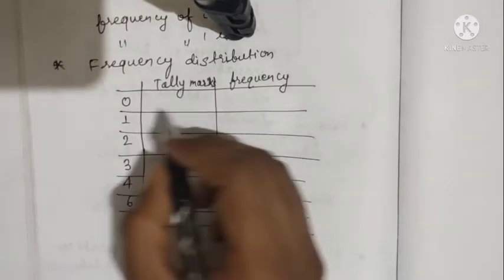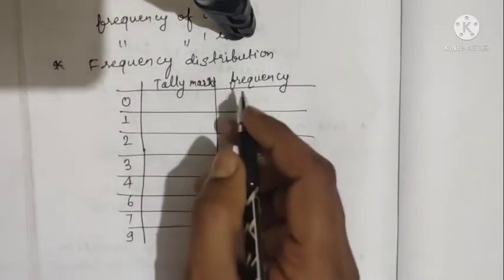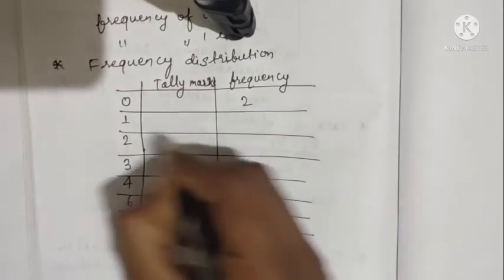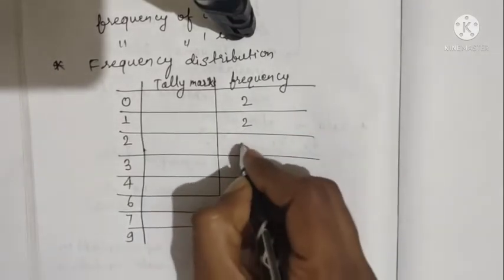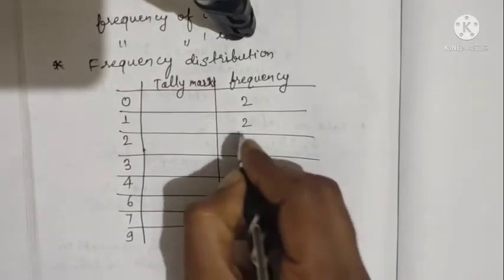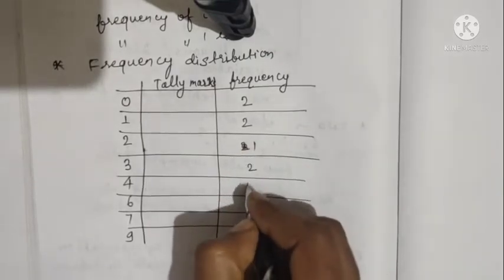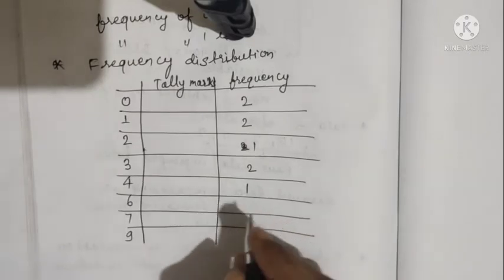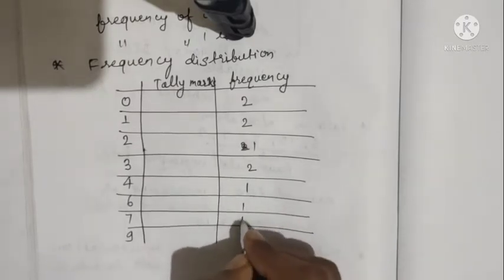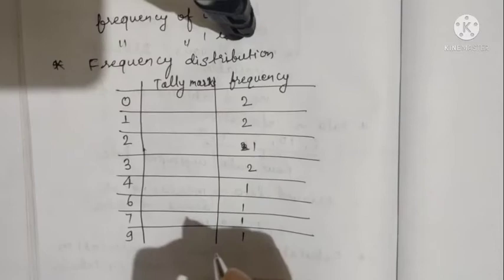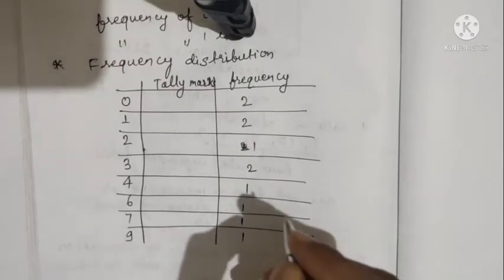We will discuss tally marks later. Now write frequency. The frequency of 0 is 2, 1 is also 2, 2 is 1, 3 is 2, 4 is 1, 6 is 1, 7 is 1 and 9 is 1.